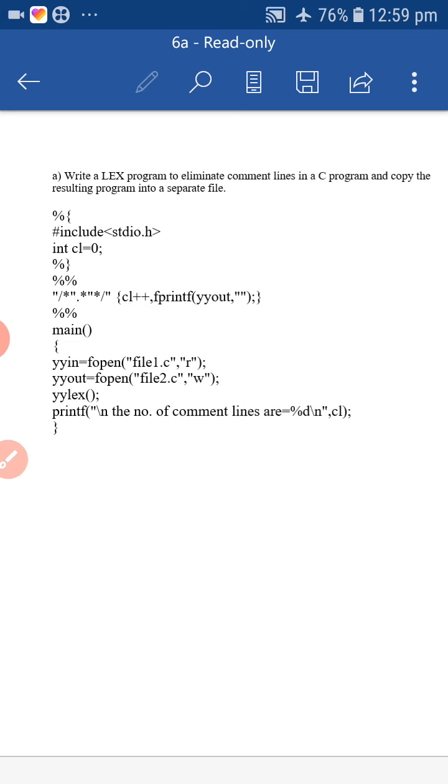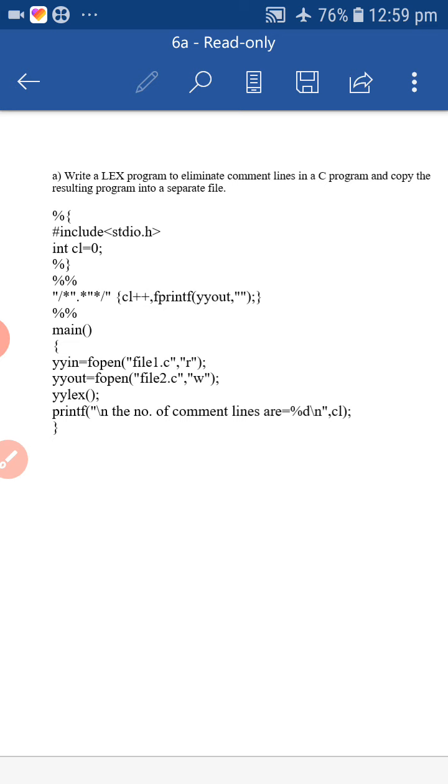Here in the rule section we use regular expressions for the single line comment as well as multi-line comments. For single line comments we use a regular expression: slash, slash, dot, star and semicolon. So automatically the single line comment will be removed. If you want to remove multiple lines, start with dot star, and automatically the multiple lines will be removed.